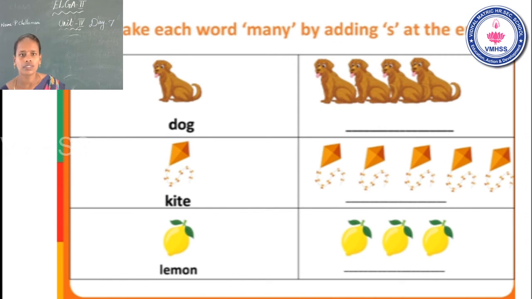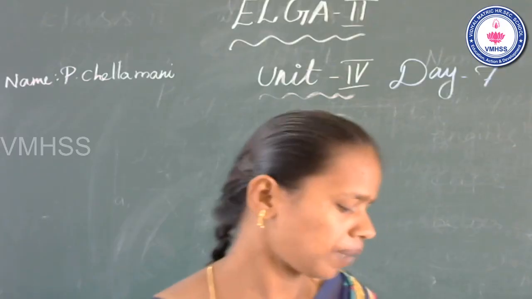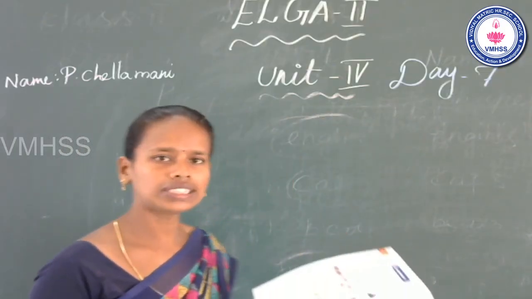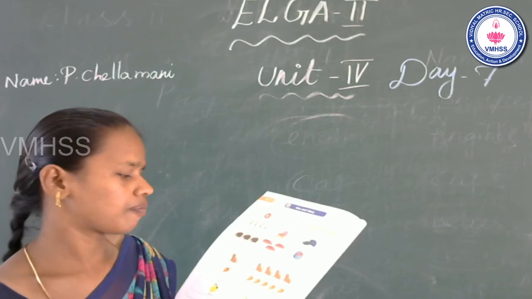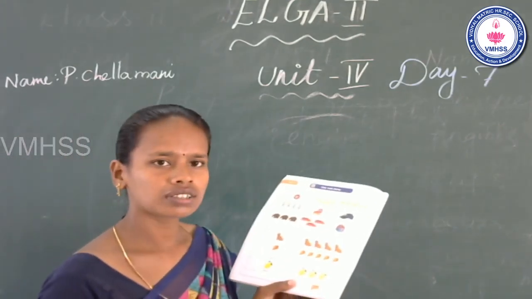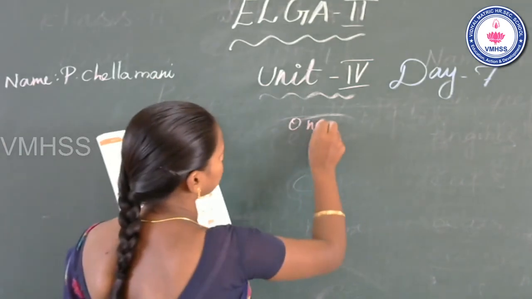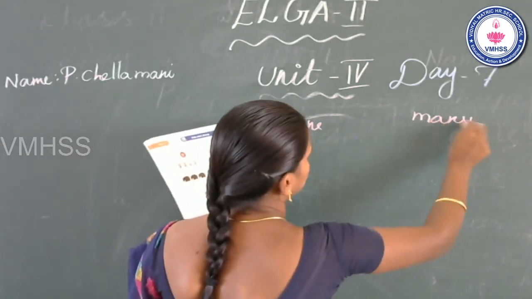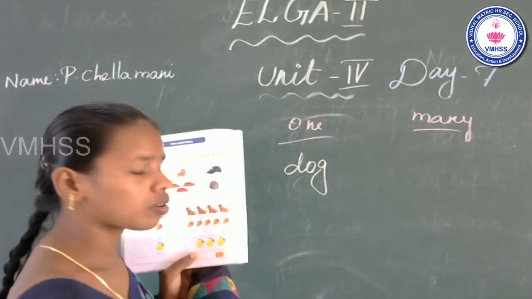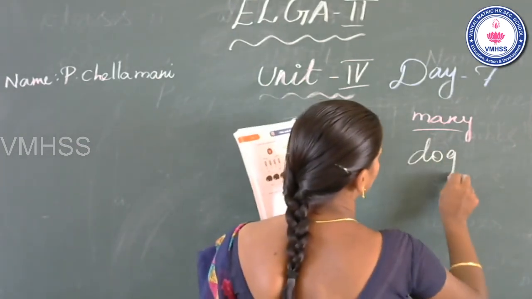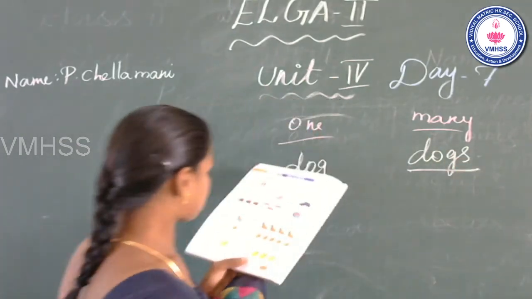Make each word many by adding s at the end. Now look at your worksheet. Same page. Worksheet 9. See the first one. They have given the singular form. You have to write the plural form. Many. Dog. This is one. This is many. Dogs. This is plural form. Many. Dogs. Next, kite.